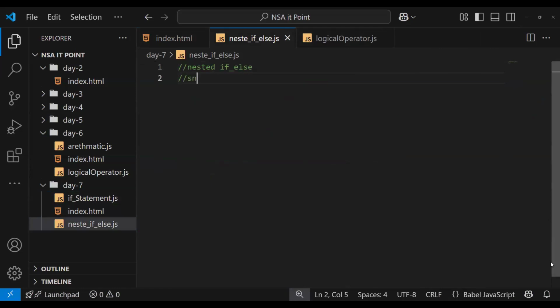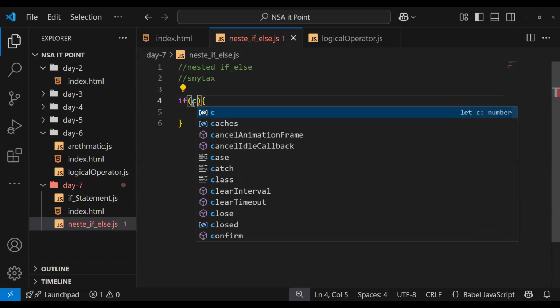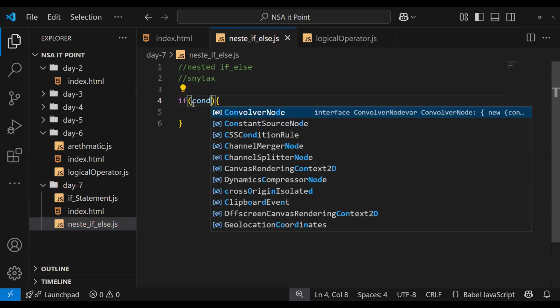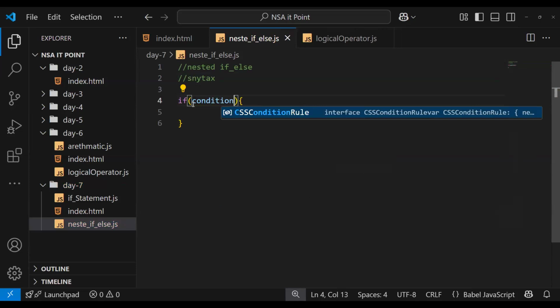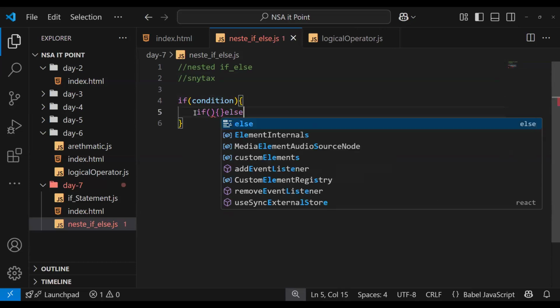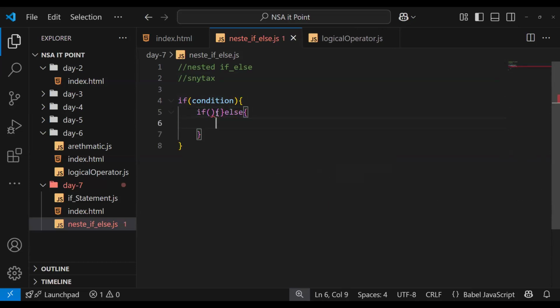Syntax: if, then opening and closing curly brackets. Then we write the condition, and inside that if else we can write another if else. We can write another if else, else, and if.